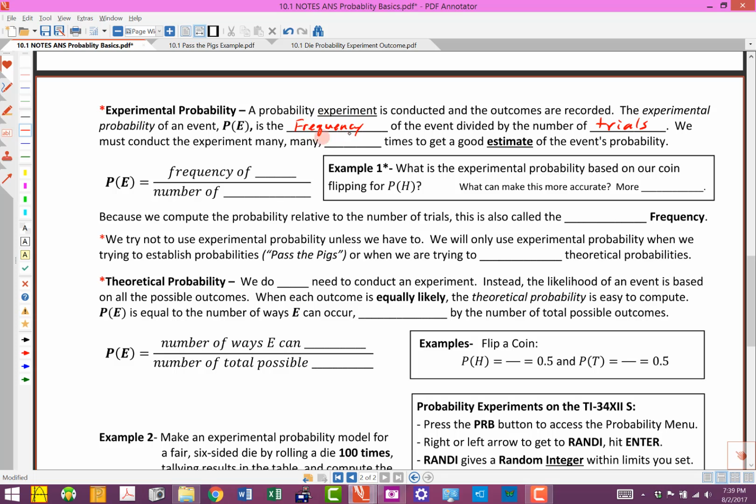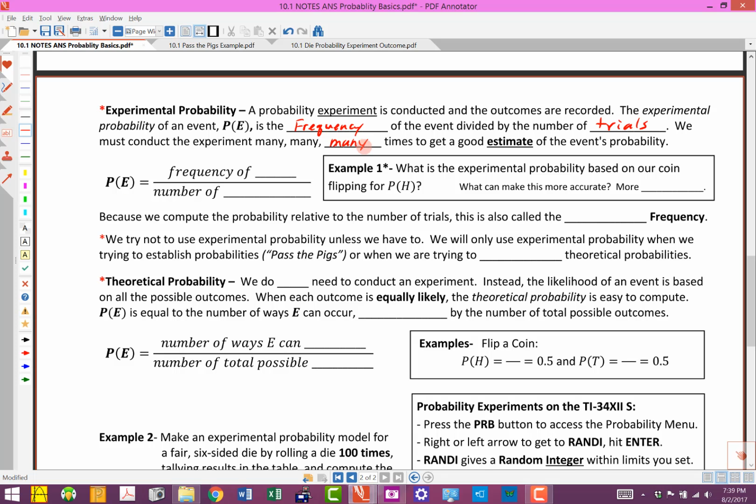So how many times did this occur, whatever that event happened to be, divided by the number of trials, or how many times we did that. Now, in order to figure out what the experimental probability is, we've got to conduct the experiment many times in order to get a good estimate of the event's probability.